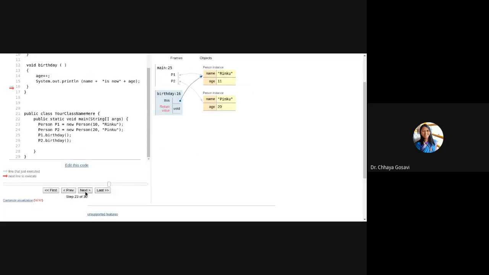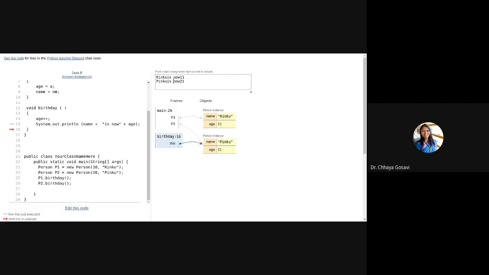Now for the birthday function, line number 26 will get executed, and the same function will be called for another object. So now this pointer is pointing to Pinku, that P2 instance, and it will increment the age first. So age will get incremented for the second object, that is Pinku, P2, and display this message, Pinku is now 21.